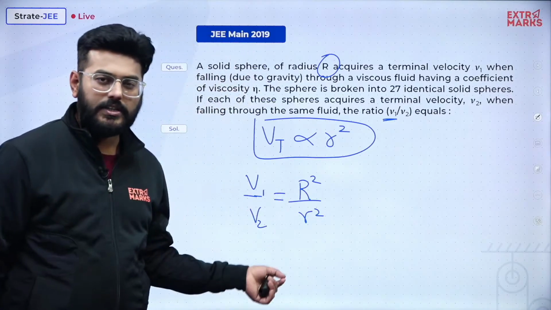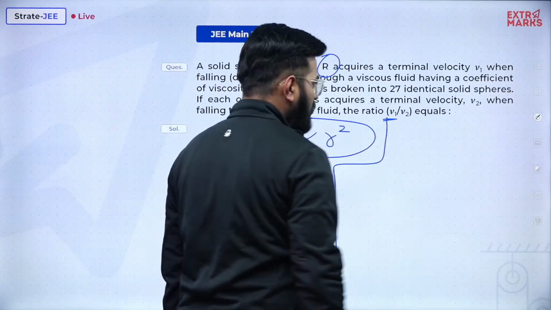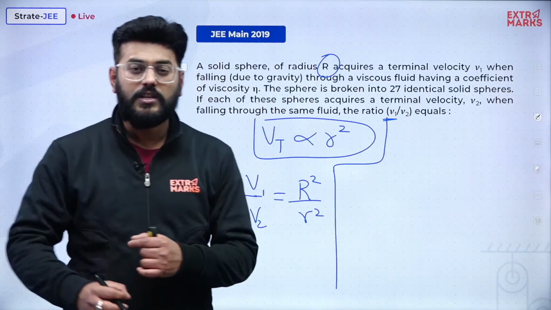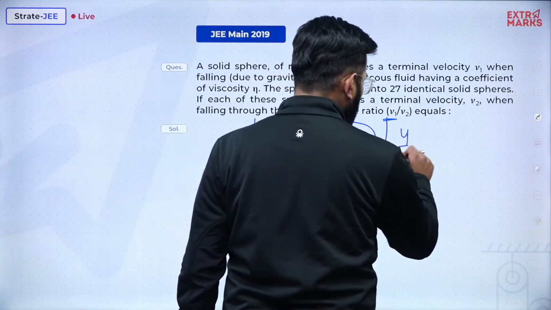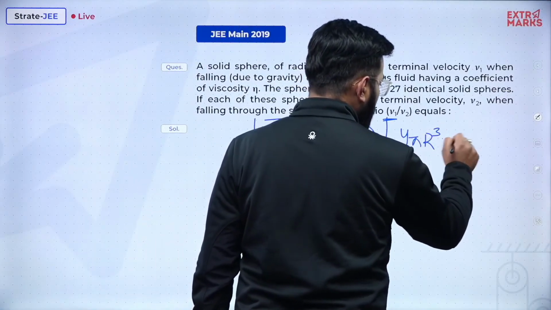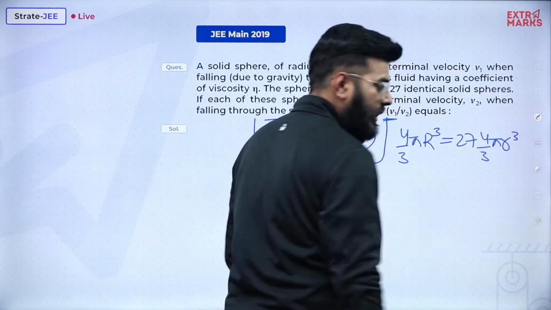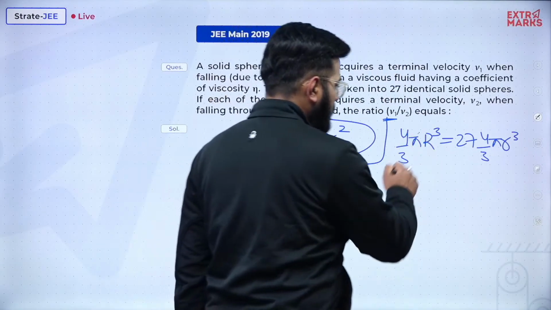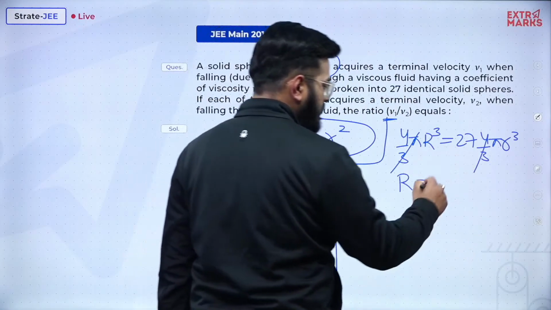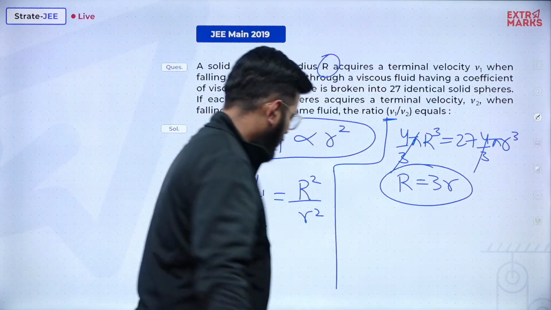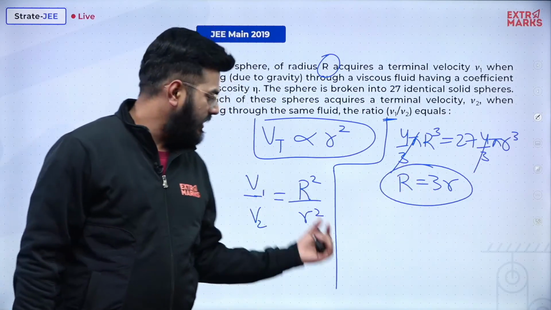Now we just need to relate this small r and capital R, and that I can actually do. On breaking them into 27 identical parts, their volume will obviously remain the same. So the volume of the bigger solid, 4 by 3 pi capital R cube, will be equal to 27 into 4 by 3 pi small r cube, right? Yes sir, perfectly. 4 by 3 pi gets cancelled. Taking cube root on both sides, capital R will be equal to 3 small r.